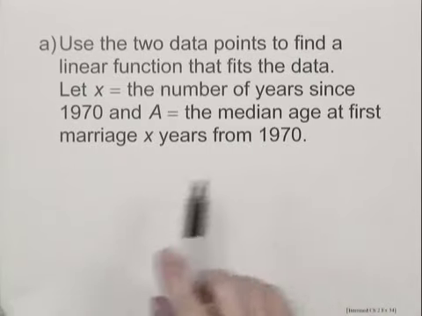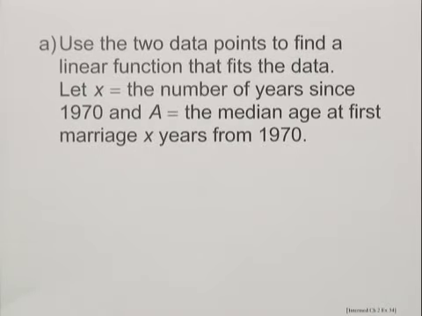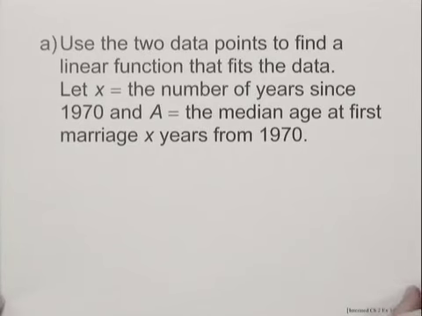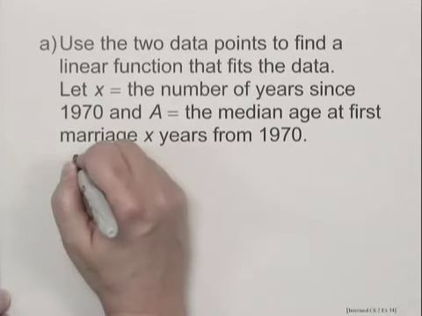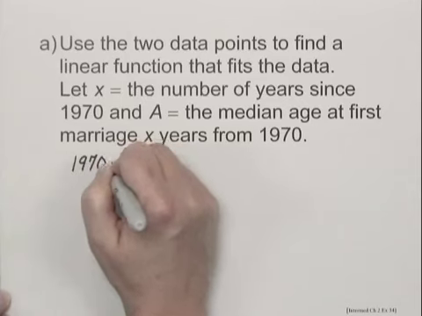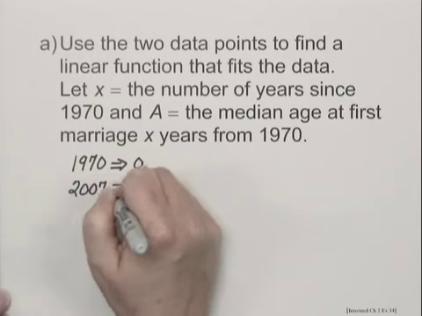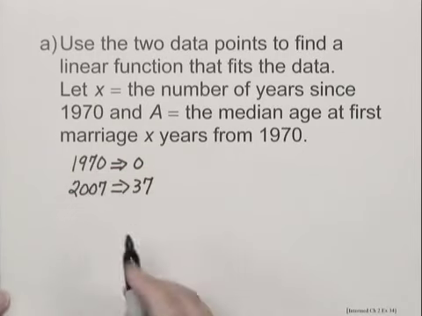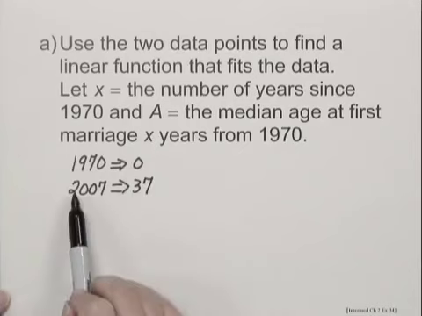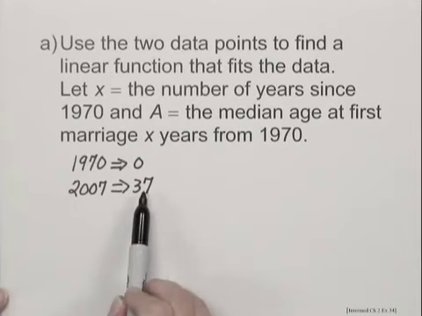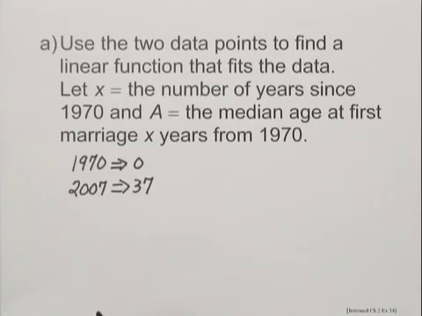What are we asked to find? Use the two data points to find a linear function that fits the data. We'll let x equal the number of years since 1970 and a equal the median age at first marriage, x years from 1970. Now when x equals the number of years since 1970, 1970 will correspond to 0, and 2007 will correspond to 37. So instead of 1970, we use 0. Instead of 2007, we use 37. This is commonly done just so we aren't working with as large numbers.